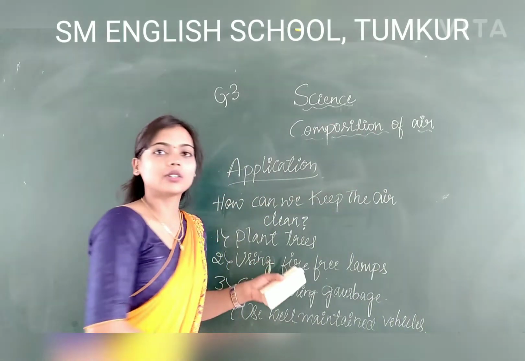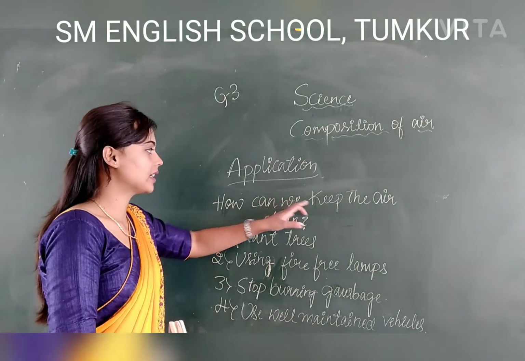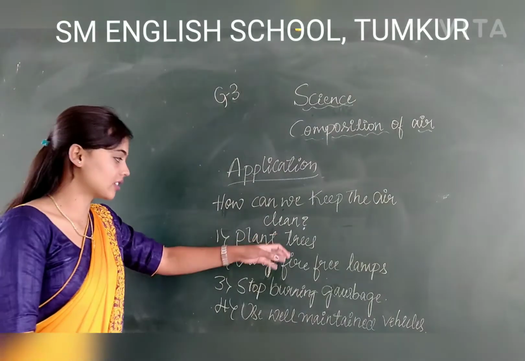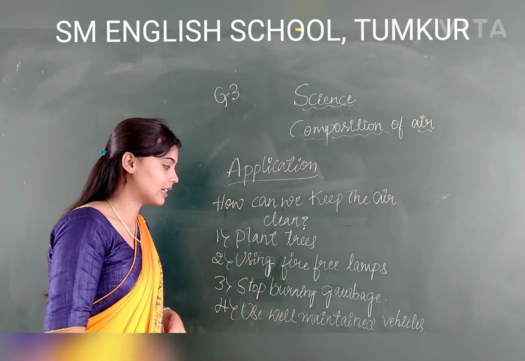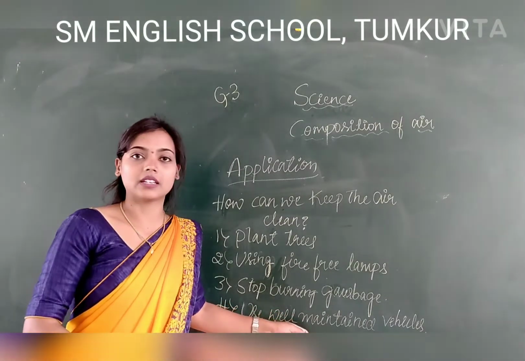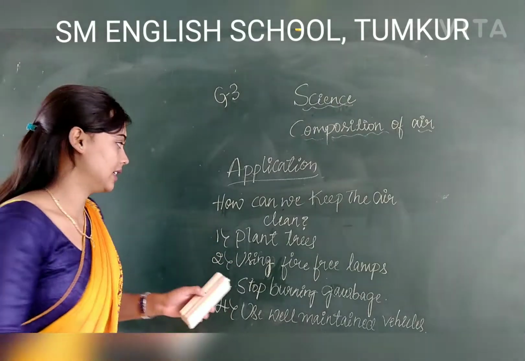So these are the very important points, that is, how we can keep the air clean. First one is planting trees, second is using smoke-free lamps, third is stop burning garbage, and fourth is use well-maintained vehicles. This is how we are going to keep the air clean.